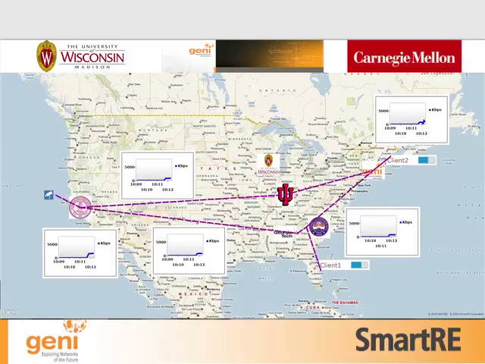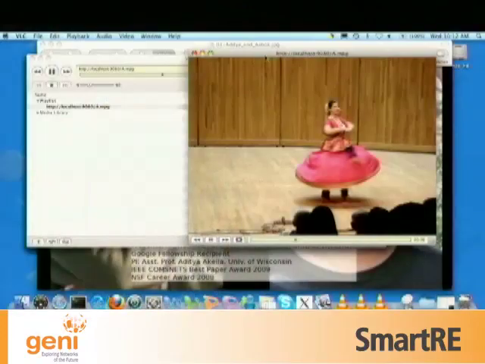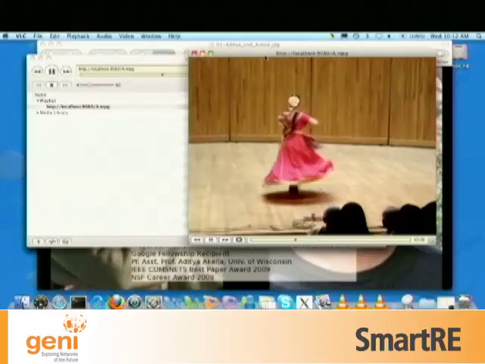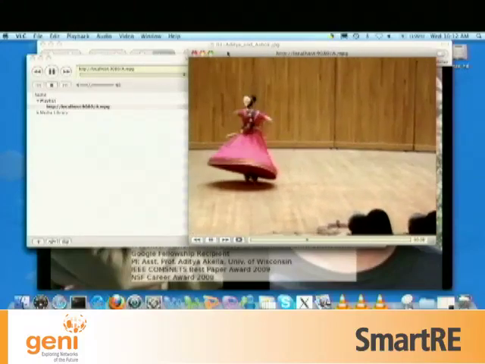Okay? So let's see how the user experience is, and as you can see there, the user is experiencing delay and a lot of buffering is happening. So the experience by the user is not so smooth. Okay. So if we have this redundancy elimination in place, what would happen?